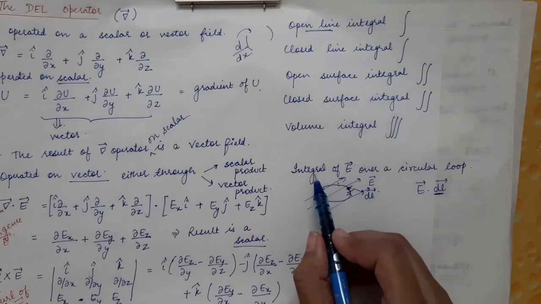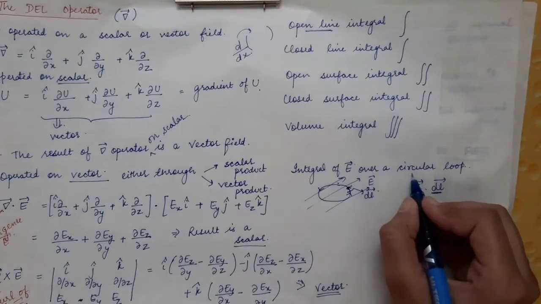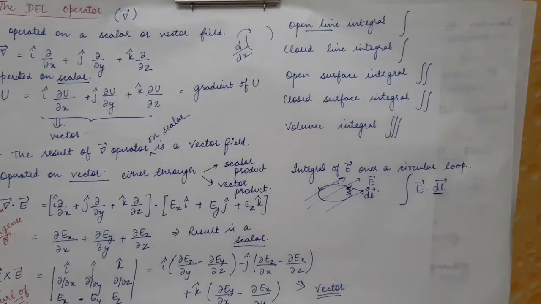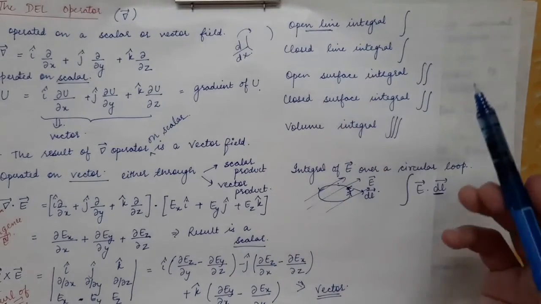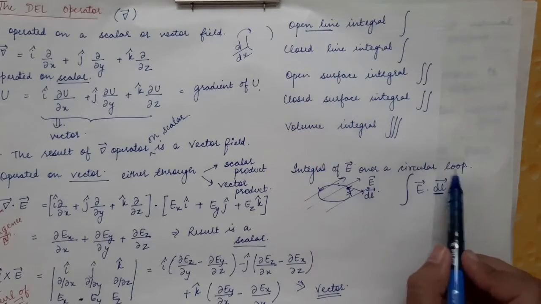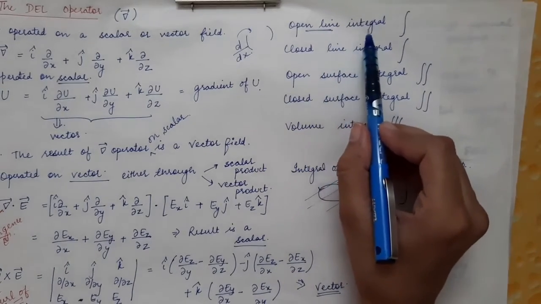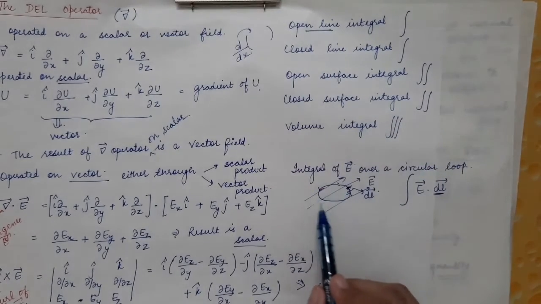Now if you have to find the integral of E over the whole circular loop, then you do the integration over the whole loop. In the case of an open line integral, the contour on which we are doing the integration is not closed. Over here I have drawn a closed loop.